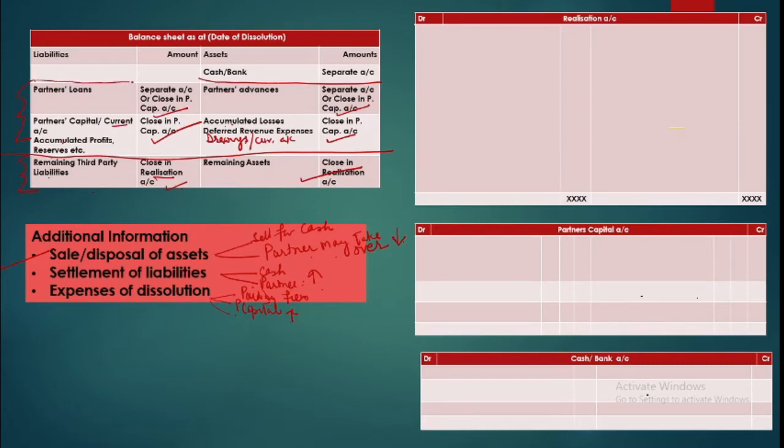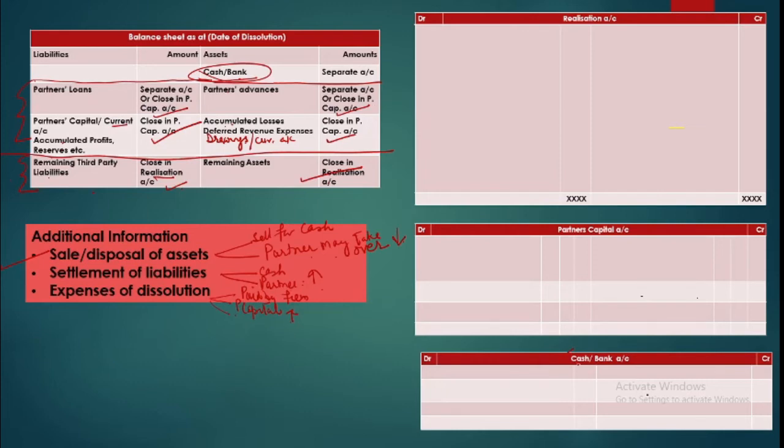So we have clearly divided our balance sheet in 2 parts and we know which part is to be closed where. Coming to cash and bank, we will simply put it in our cash or bank account and we will adjust all the things. All cash transactions will be posted here, and finally we will find that our cash balance is matching. Because when the business was started, it had nothing. Even the initial cash was provided by the owner. So when you close the business, you are left with nothing. You should not have anything left with you. Everything is to be adjusted out.